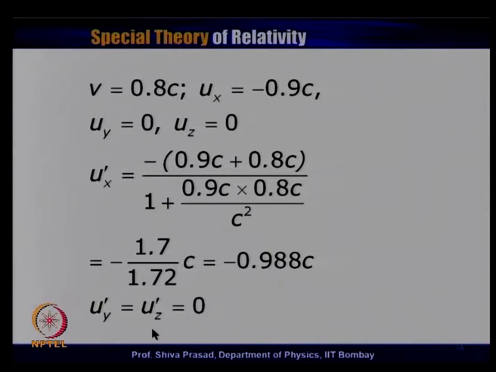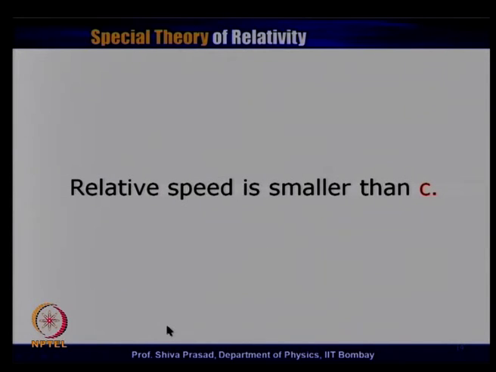Of course, u y prime and u z prime are 0. So, we clearly see that the relative velocity turns out to be smaller than c, even if I have changed the frame of reference. Classically we would have said that the relative velocity is 1.7, but here it does not turn out to be; it always turns out to be less than c, as we had always expected.